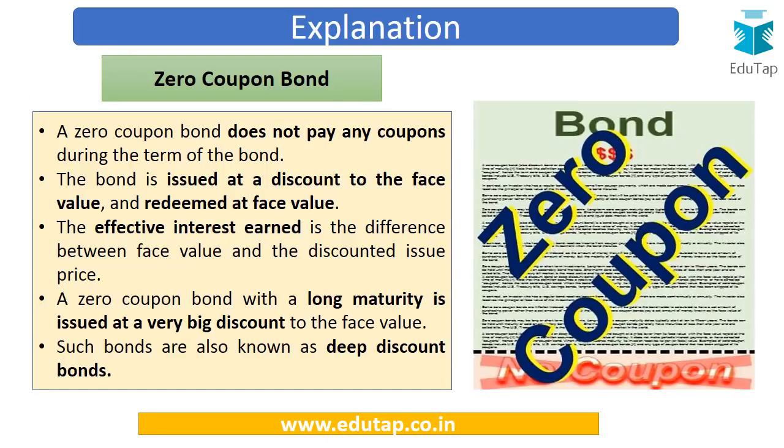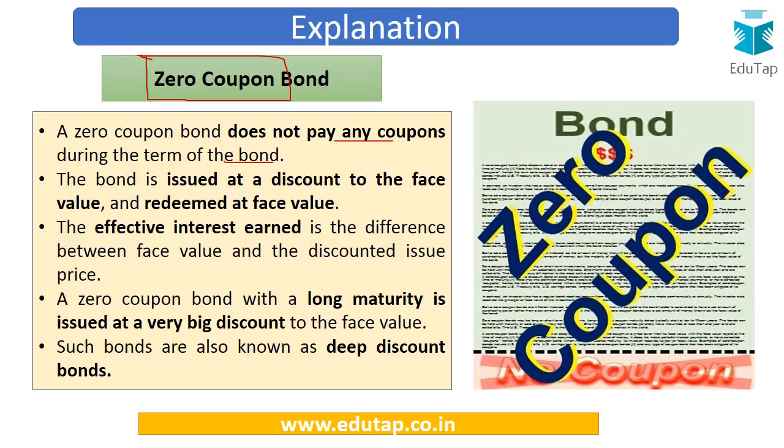Now when we try to answer this particular question, we must be aware about this concept of a special kind of bond which is a zero coupon bond. So this zero coupon bond means that here the coupon is zero. So coupon we have already studied in the first question, that it means interest. So when the interest is zero, it becomes a zero interest or a zero coupon bond. So it does not have any coupons during the term of the bond.